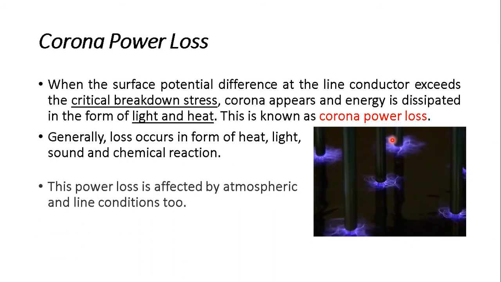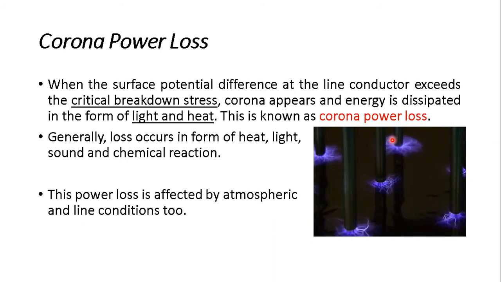As in the case of critical voltage for corona, the power loss is affected by two factors. The first is atmospheric condition and the second is line condition.